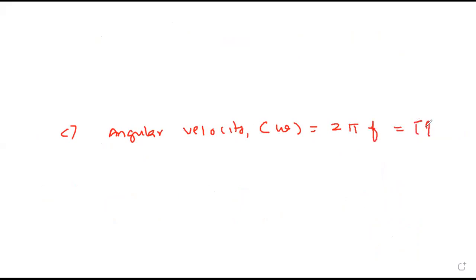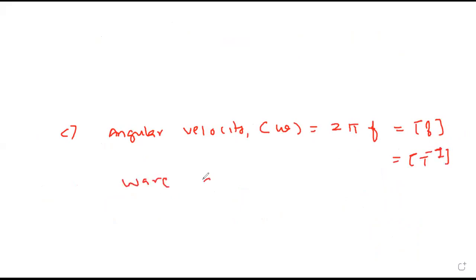C. Angular velocity. This we'll study in the chapter called laws of motion. Angular velocity is denoted by omega. It is 2 pi into frequency. That means it has the dimension of frequency, and frequency is T raised to minus 1. So the first part is correct.